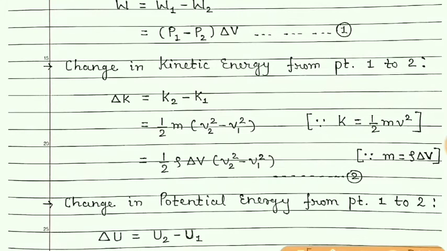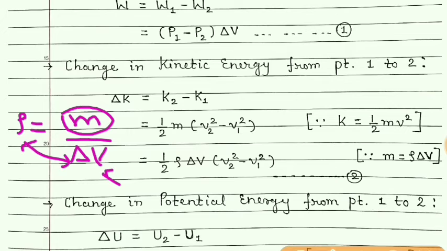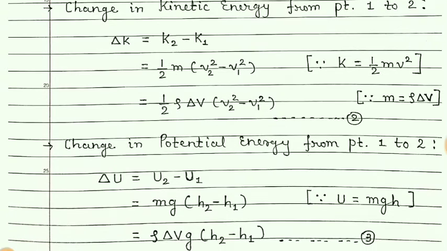Now we know that density is mass upon change in volume, or simply volume. So mass is equal to density into change in volume. So we have written delta V into rho in place of m. Let us give this equation number 2.